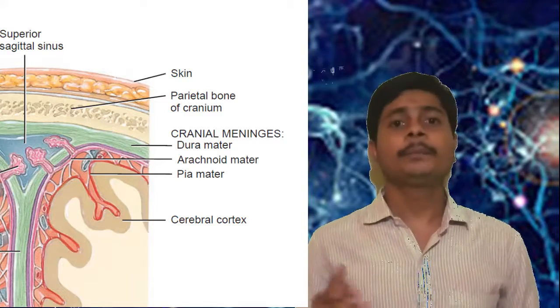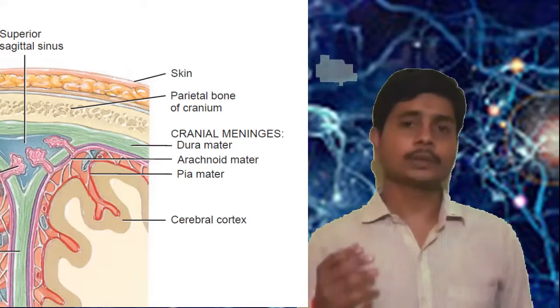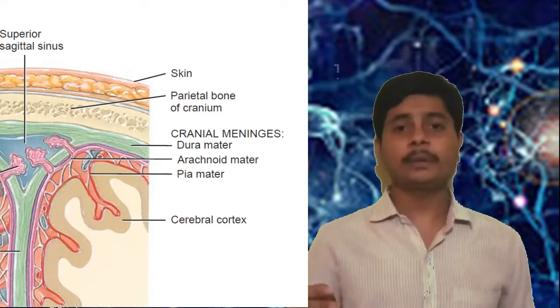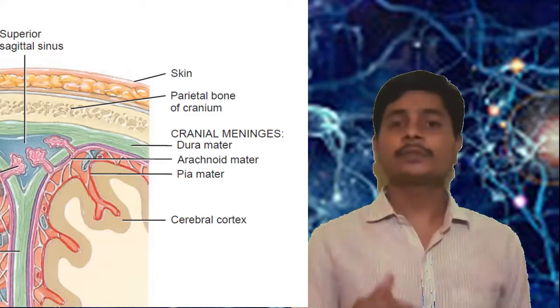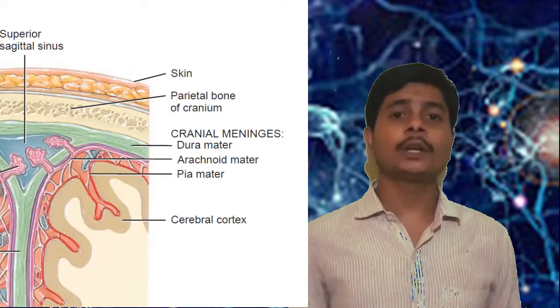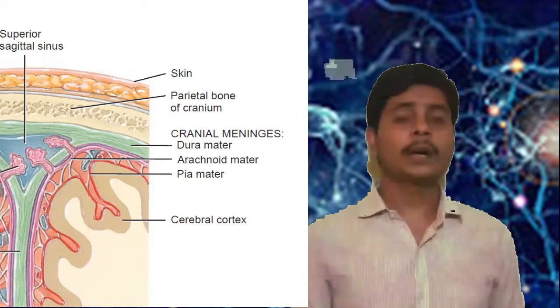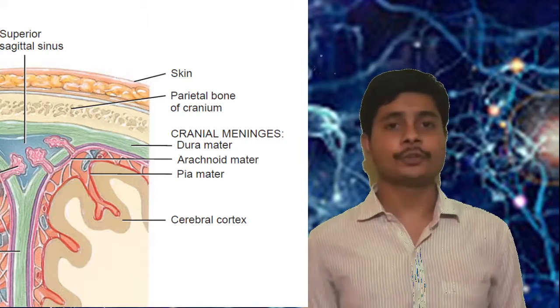And the pia mater is the innermost layer present in the meninges, which is in contact with the brain, and it is a highly vascular structure, with the main role of providing nutrition.